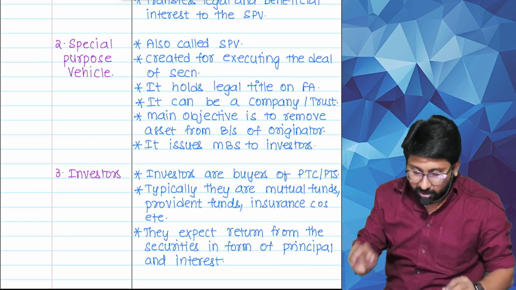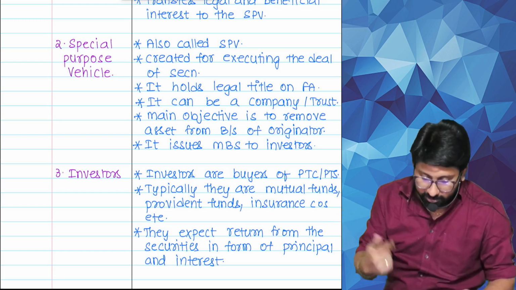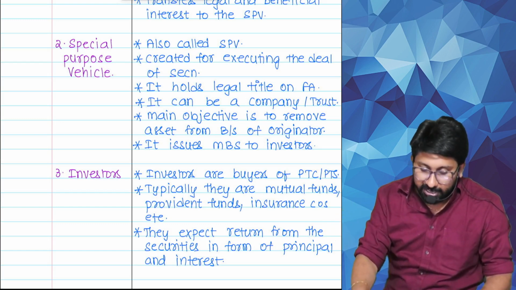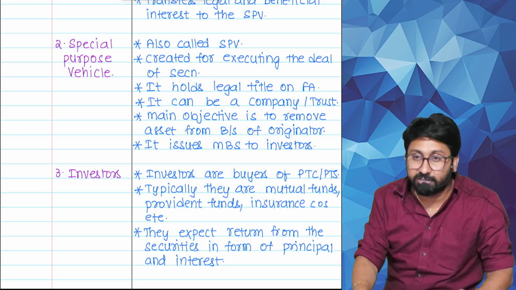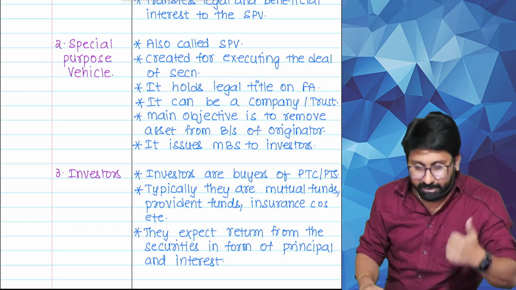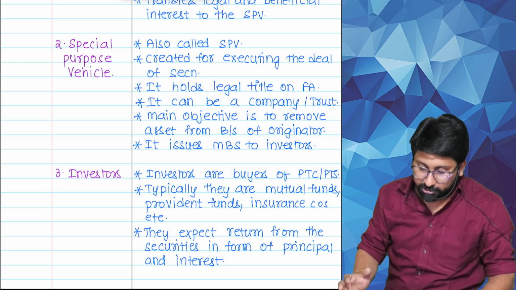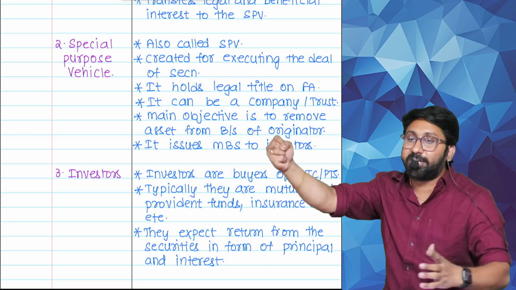Read. Also called as SPV. Created for executing the deal. Next, it holds a legal title on the financial assets. Next, it can be a company. It can be a trust. Next, the main objective is to remove the asset from the balance sheet of the originator.